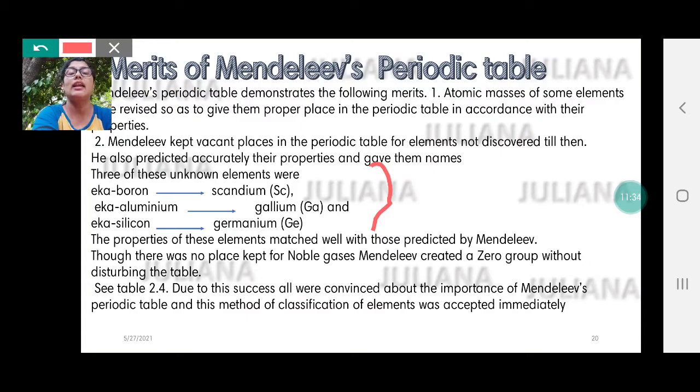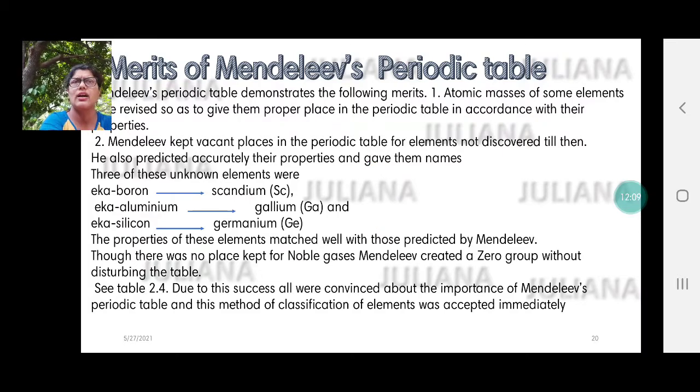So he gave names for 3 unknown elements: Ika-boron, which later on came to be called scandium; then Ika-aluminium, which came to be called gallium; and Ika-silicon. So Ika-boron, Ika-aluminium, Ika-silicon were the 3 elements which he predicted. Later on they were called scandium, gallium and germanium respectively.